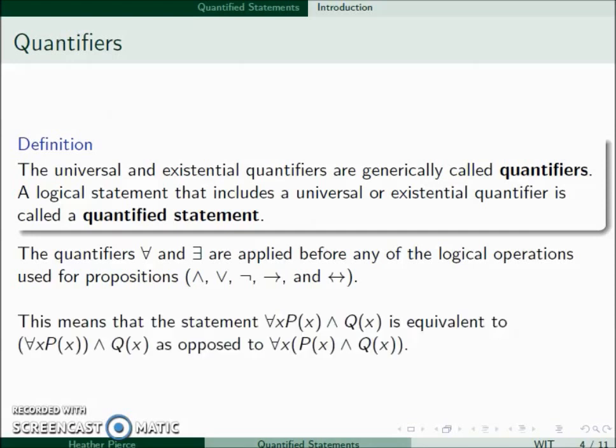So the statement for all x, p of x and q of x is equivalent to evaluating p of x for all values of x and then doing an and with q of x, as opposed to p of x and q of x and then considering all x.